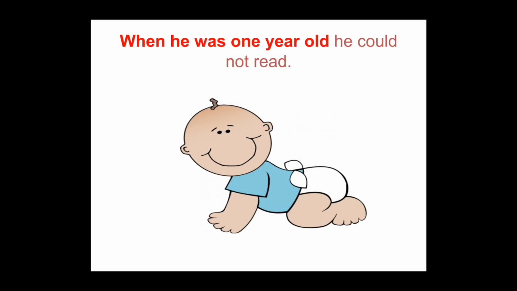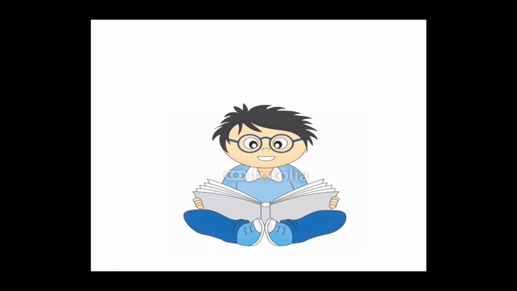When he was young, one year old, he could not read. ¿Qué quiere decir? Cuando él era muy niño, ya sea un año de edad, él no podía leer. Continue with the lesson. Here we have another example. Now he can read. Ahora él puede leer. Entonces, él creció y ahora tiene la habilidad de leer.